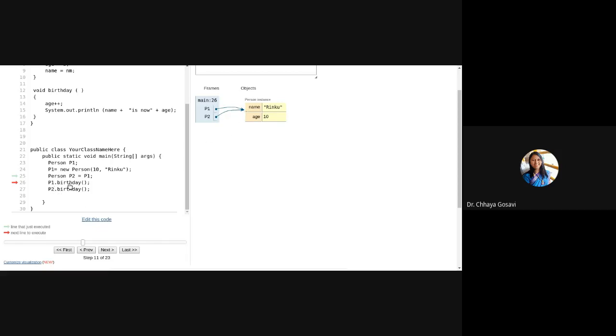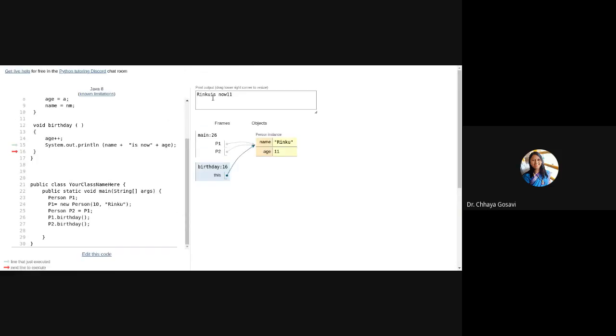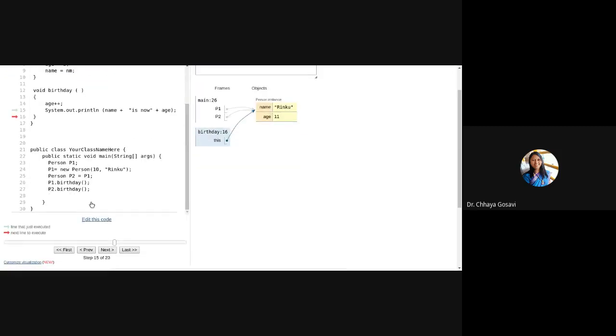So if I say P1 dot birthday, what will it print? It will refer to that object, increment age and print Rinku is now 11. And if I say P2 dot birthday, what will it show? P2 is also pointing to the same memory location.